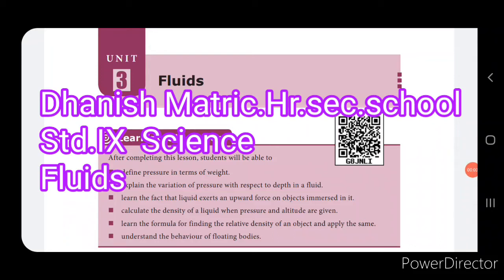Welcome to science session for class 9, and today we are going to see unit 3, fluids. In this lesson we are going to see what is meant by thrust, pressure in liquids, what is atmospheric pressure, what is meant by Pascal's law, density, and about the new term buoyancy, Archimedes' Principle, and law of floatation. Let's go into the session, children.